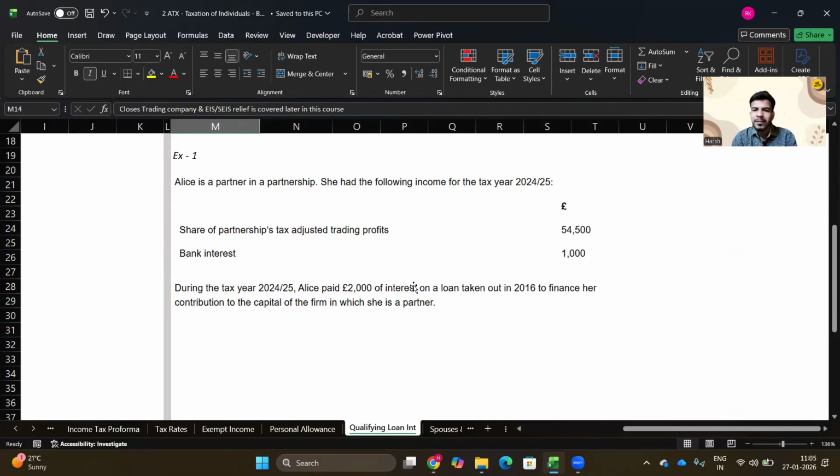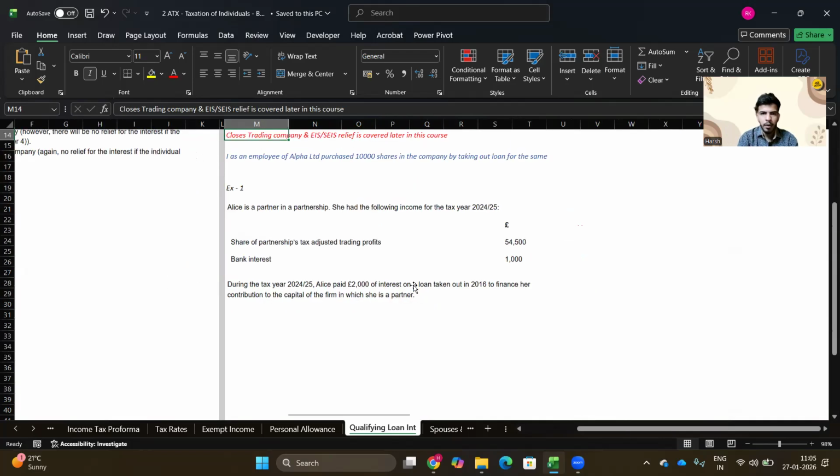During the tax year 24-25, Allies paid 2,000 of interest on a loan taken out in 2016 to finance her contribution to the capital of the firm in which she is a partner. So currently, from which partnership firm is she earning the trading profits? She borrowed a loan back in 2016, and she is bearing interest of 2,000 pound on that. So let's see how this works.